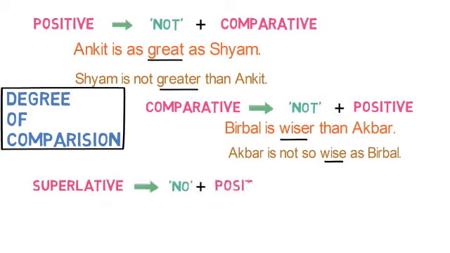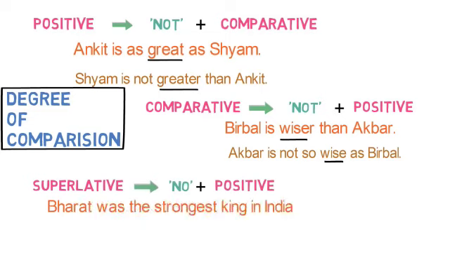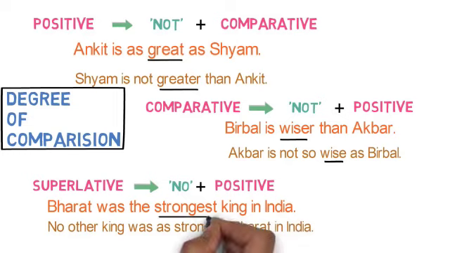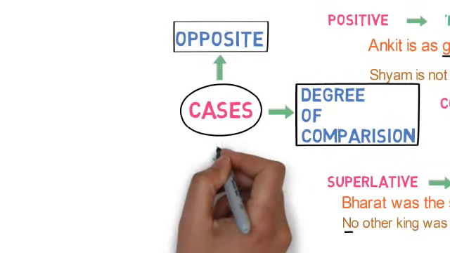Next is the superlative degree. If you have the superlative degree in the sentence, you have to change it to no plus positive. Example: Bharat was the strongest king in India. While changing to the negative, it would be: no king was as strong as Bharat. I have changed from superlative to positive. The degrees have been changed, which has led to negative sentences now. You got the idea? This is case number 2. Let's proceed to case number 3 now.